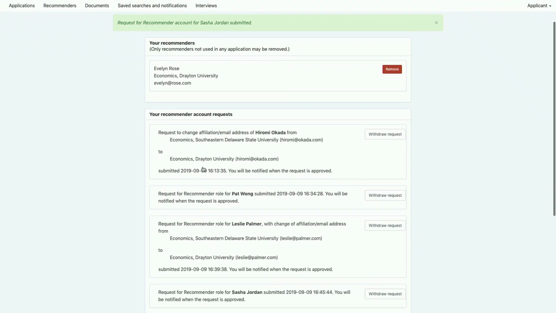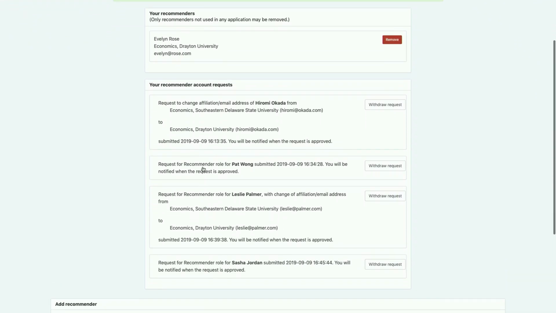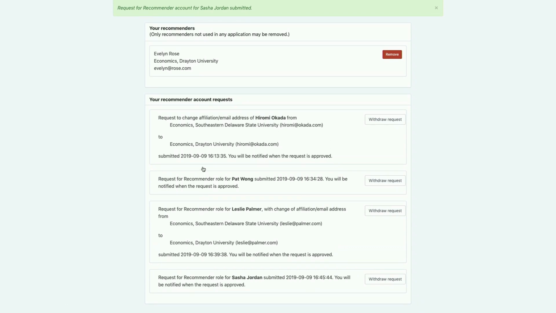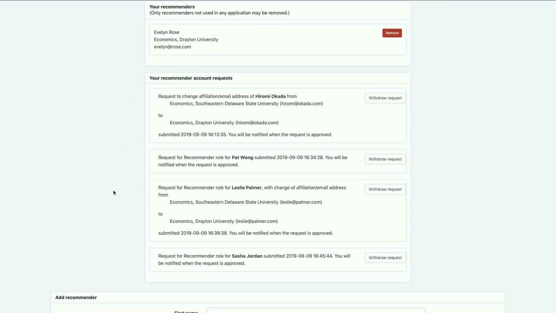Okay, so now we have examples of a bunch of different kinds of recommender requests. We have the Evelyn Rose request, where Evelyn was in the system already as a recommender. And then we have examples of others who, in Okada's case, need an affiliation change.